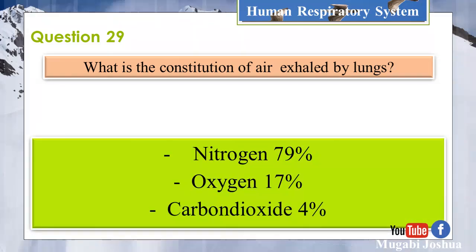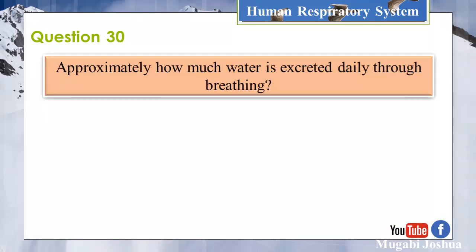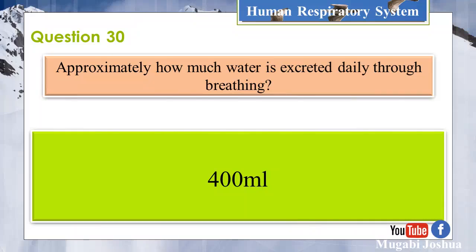Nitrogen 79%, oxygen 17%, carbon dioxide 4%. Question 30. Approximately how much water is excreted daily through breathing? 400 mL.